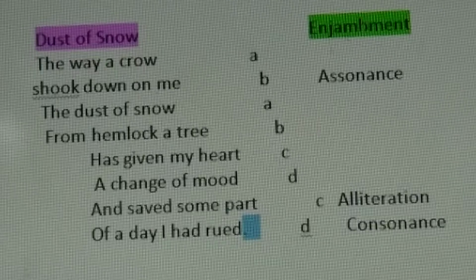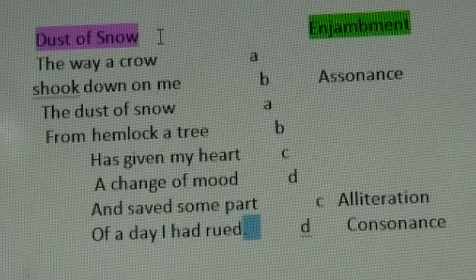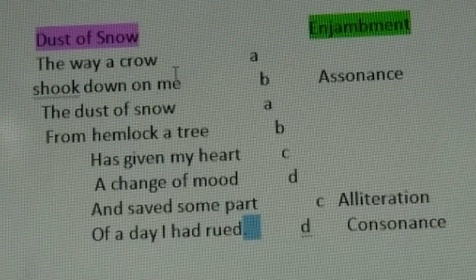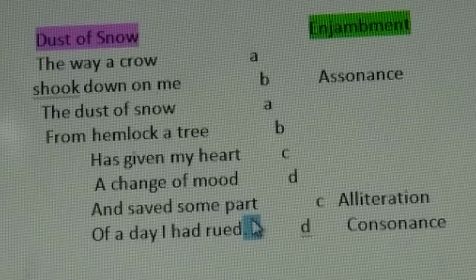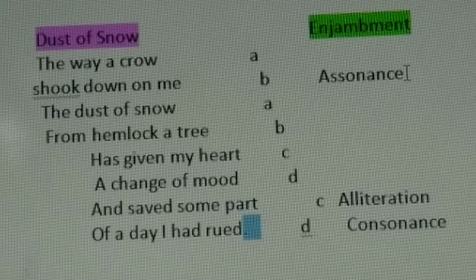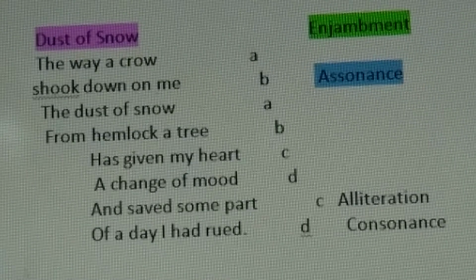Okay, so that's why it is enjambment. Very simple definition. Just remember, if there are no punctuation marks used, one sentence goes beyond 1 or 2 lines. Here, both the stanzas of the poem actually are just one sentence, so it is enjambment. The second poetic device that the poet has used here is assonance.